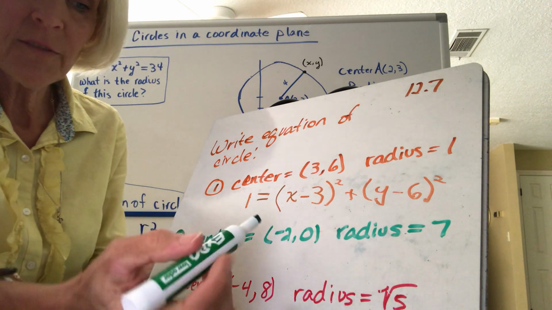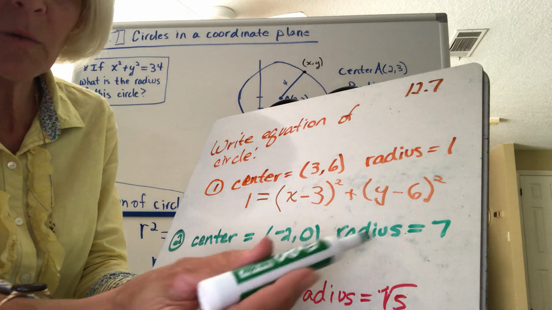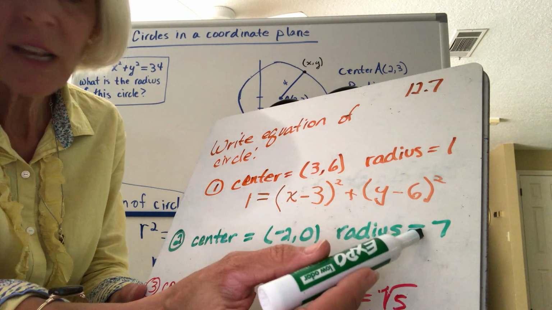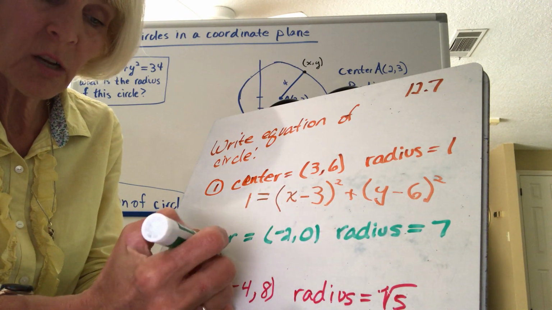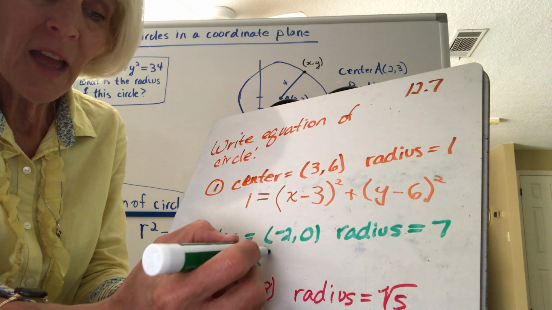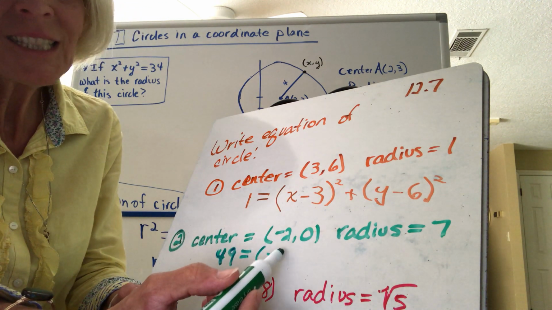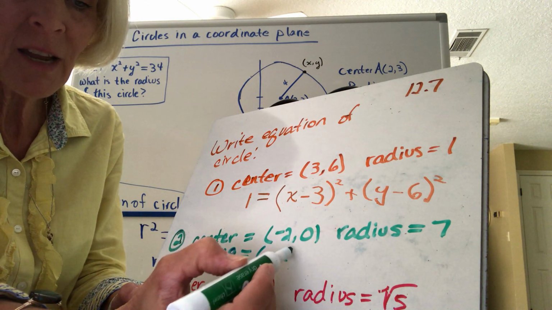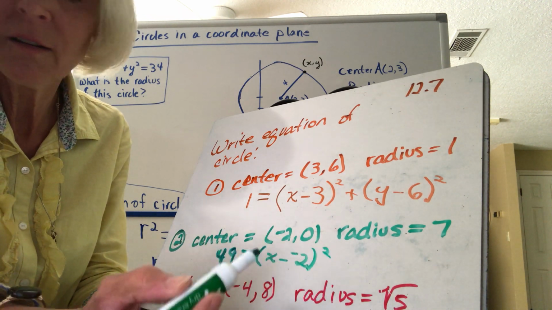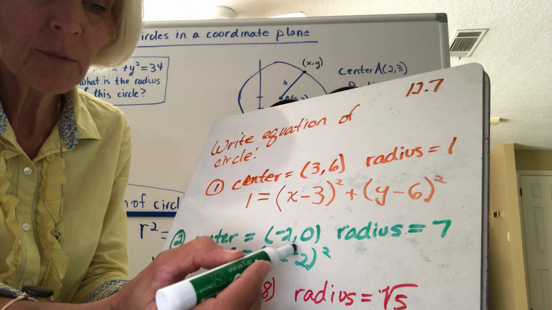What happens if the center is -2, 0 and the radius is 7? Well, still start off with my radius. 7 squared, so I'm going to start off with 49 equals x minus a -2. Now, what happens when I have x minus a -2 squared? You're exactly right. It becomes plus a positive.